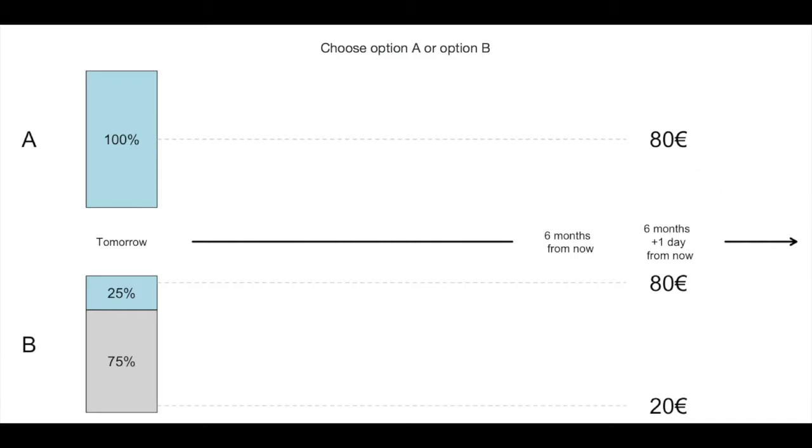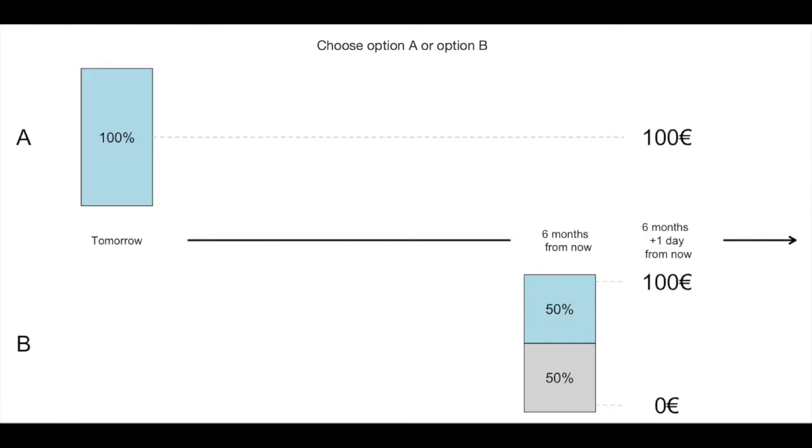In this second question from the list, option A offers €75. In this third question, option A offers €70, and so on. In the last question of the list, option A offers 20 euros. Note that in this case you may prefer option B, because option B offers 20 euros or more, whereas option A cannot give more than 20 euros. Overall, for some questions of this list you will prefer option A, and for other questions you will prefer option B. Here is another example of a list of questions.